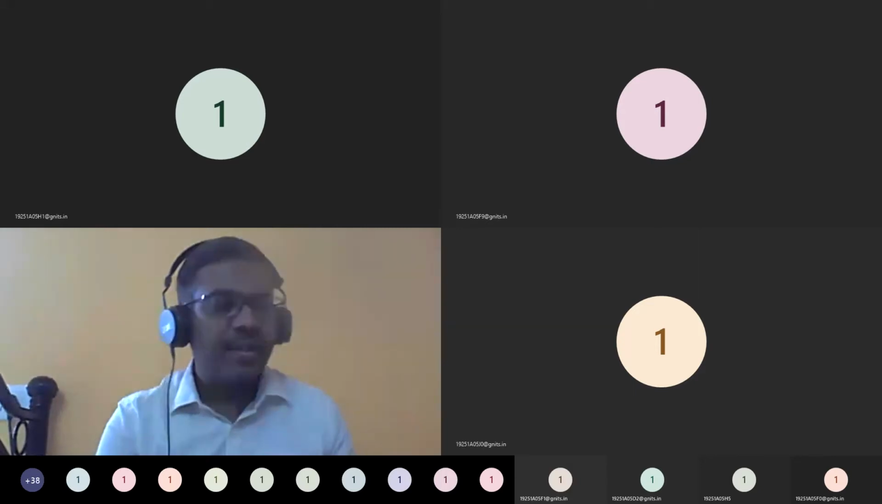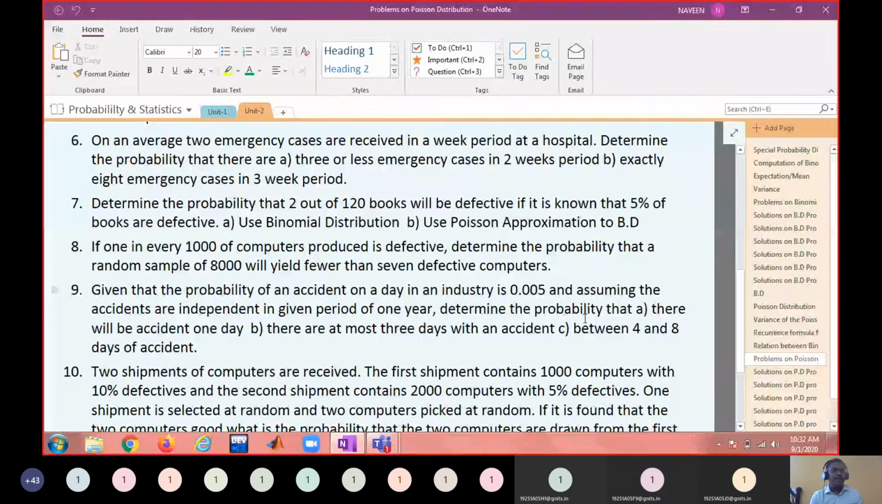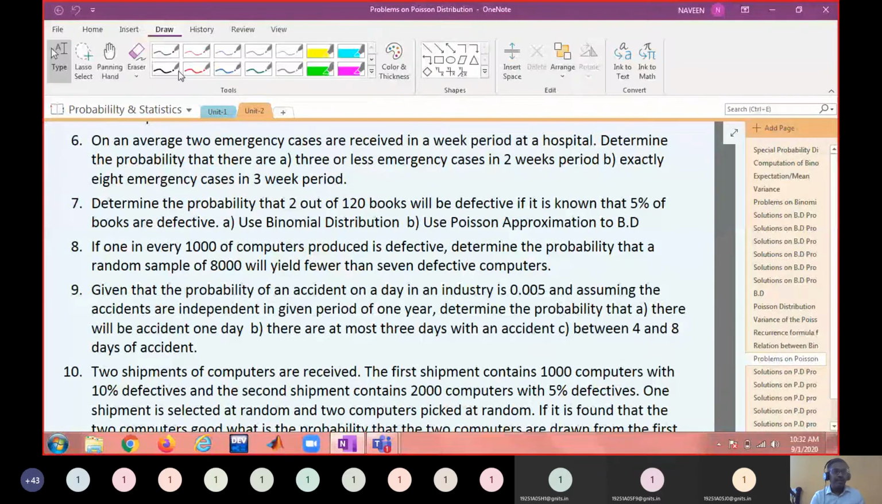I think I have shared these problems yesterday itself, right? Yes, sir. You have noted these problems. So that's why I will quickly go through the solution part. First of all, read the problem once. On an average, I think 6th problem is over or not? No, sir. 5 completed. Okay.